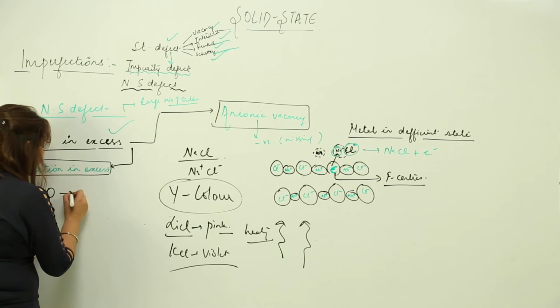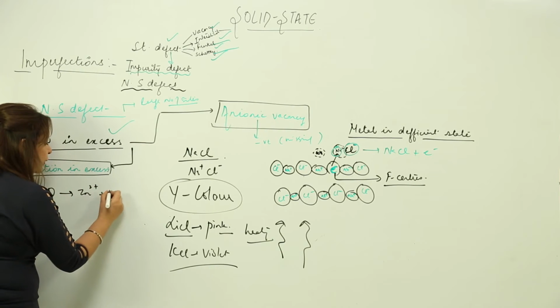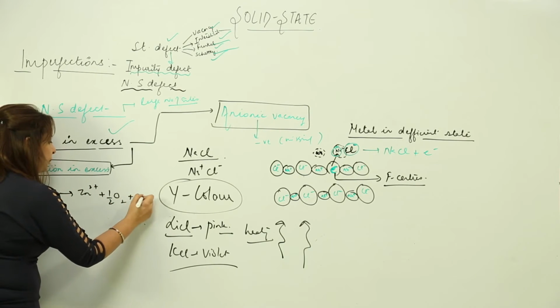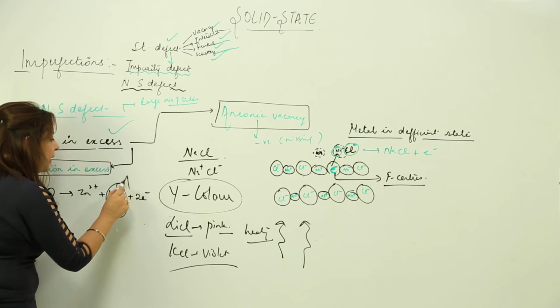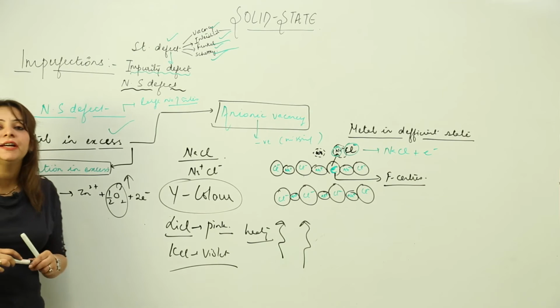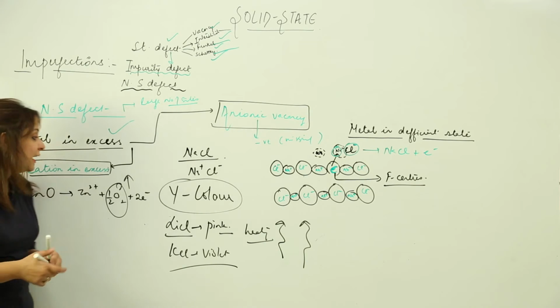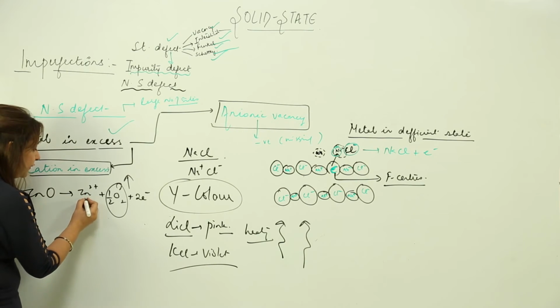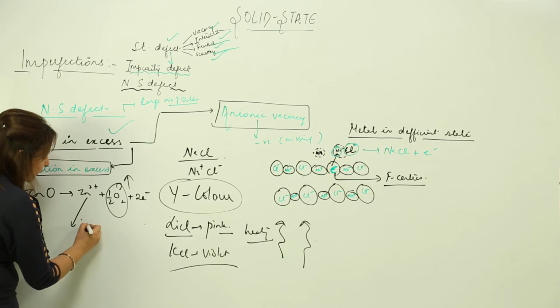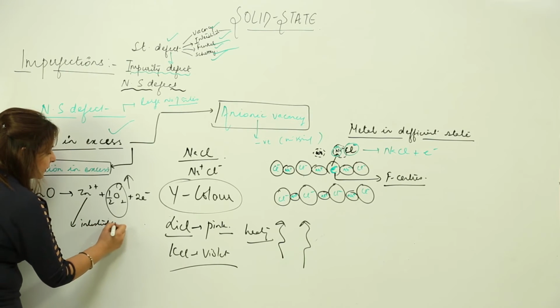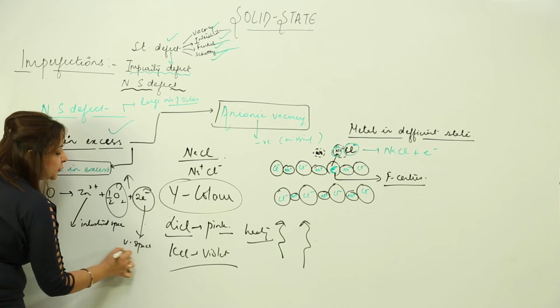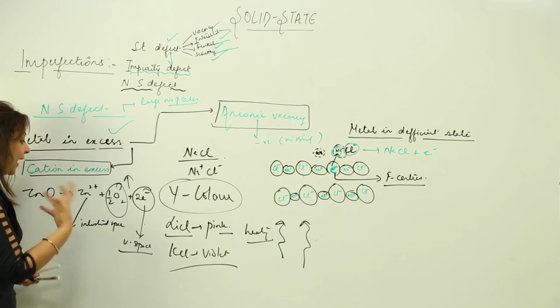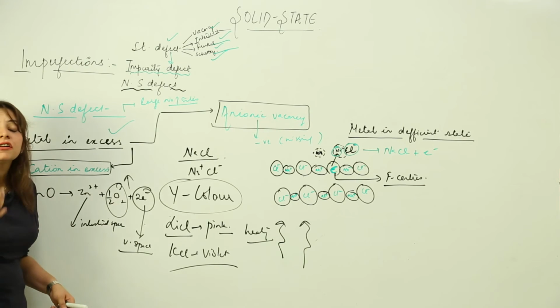So when we heat it, it will become Zn2+, half O2, plus it will release 2 electrons, obviously. This half O2 will somehow escape to the atmosphere, that means creating a vacant space, right? And these Zn2+ will move to the interstitial spaces, and these will occupy the vacant spaces. Right. So again, due to this reason, it will impart a color to the crystal.